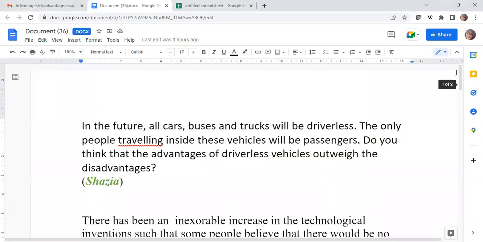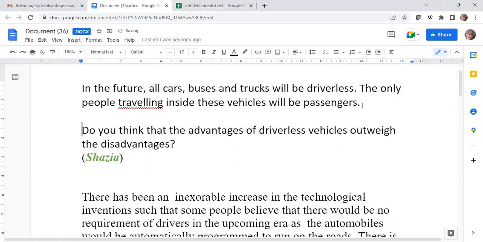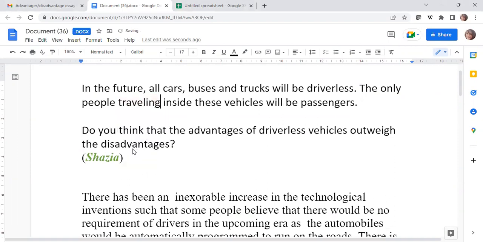Yes, ma'am. In future, all cars, buses, trucks will be driverless. I wanted to discuss this question because the topic of the question is a little different. So what do you understand by the question? The moment you come across the question for the essay, you have to do two things. One, you have to decide upon the topic of the essay from the question, and then you also have to decide the task, that is, what is the type of the essay. So read the question and tell me what you understand.